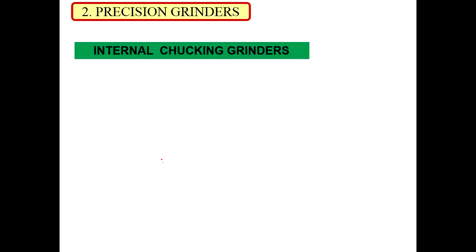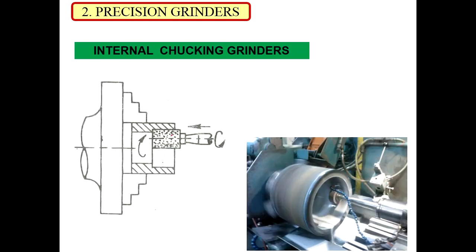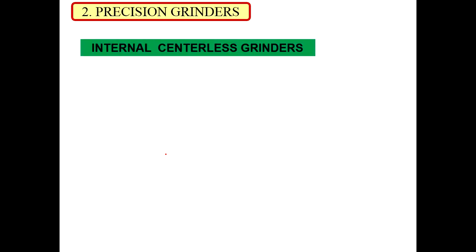Then we have internal chucking grinding, or internal grinding. It is the grinding of internal shapes or inside diameters. These also find wide application in internal grinding of internal diameters of cylinders. Then we have internal centerless grinding.